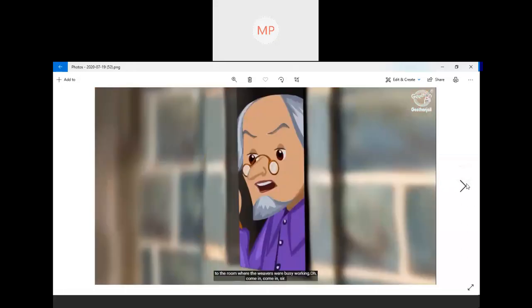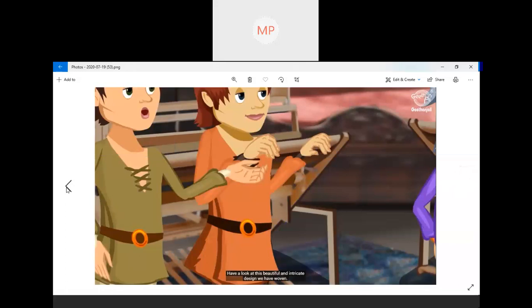Oh, come in, sir. So they are welcoming him. Have a look at this beautiful, intricate design we have woven. So intricate means something very detailed, all small work, small flowers, patterns, and all that. Okay, so they're just showing their cloth to the minister.